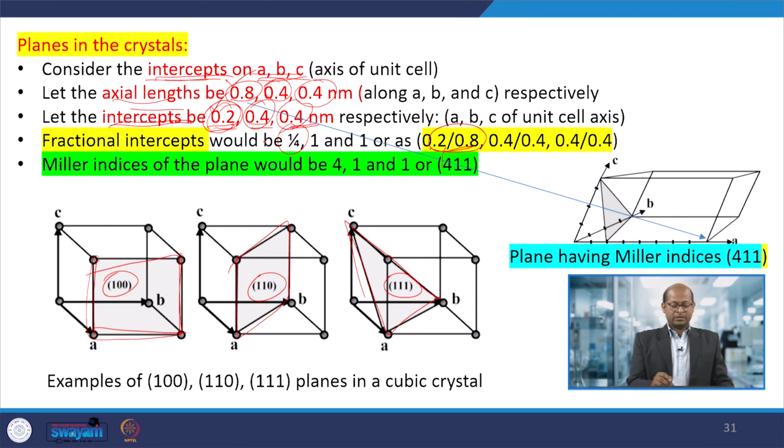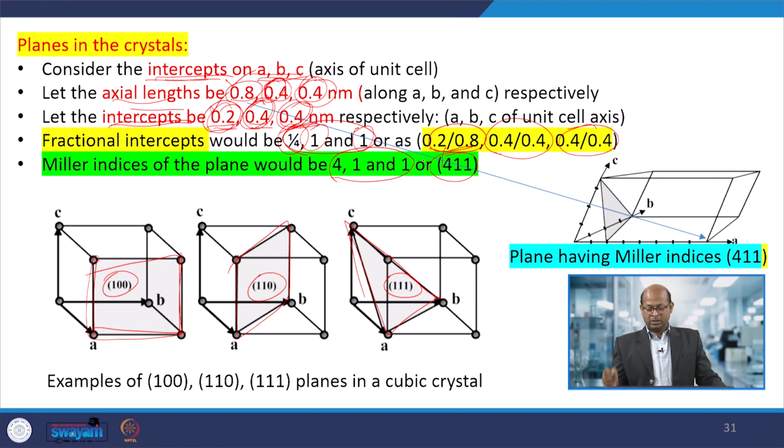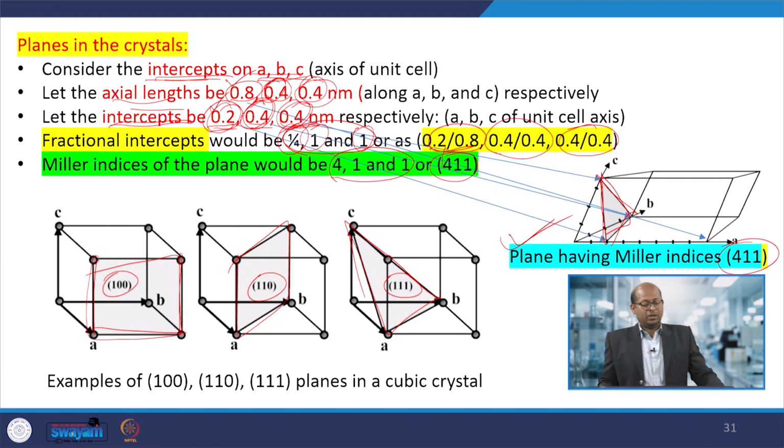Similarly, 0.4 divided by 0.4 gives 1, and for the C axis, 0.4 divided by 0.4 also gives 1. Taking the inverse, we get (411). That indicates a particular plane, the Miller indices of that plane in the lattice, so locations and directions of that plane are expressed.